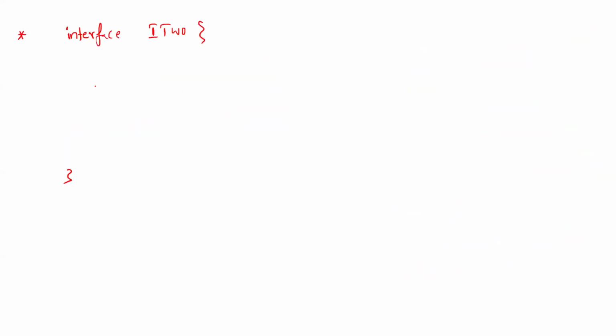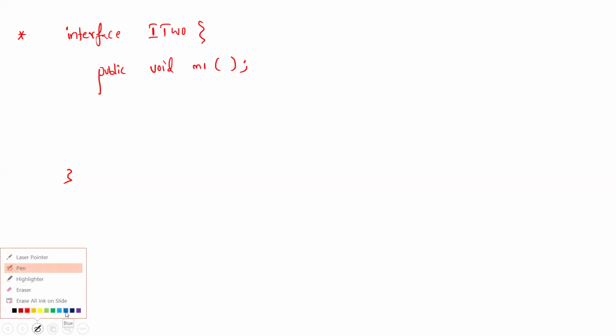Examples: public void m1(); Abstract method means with body or without body? Without body. Is this correct or incorrect? An interface will have abstract methods. Think about the syntax of an abstract method, as we know from abstract classes, and tell me if it's correct.